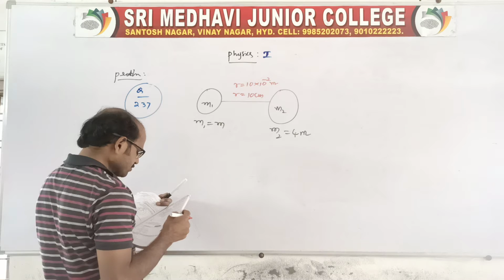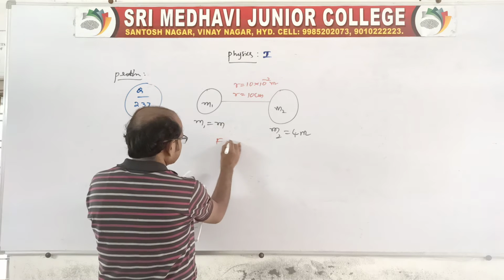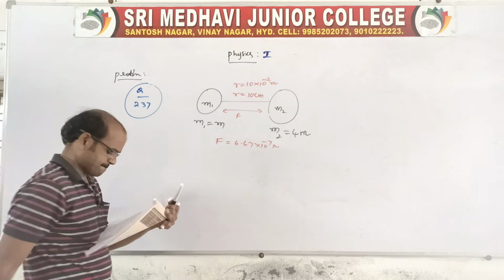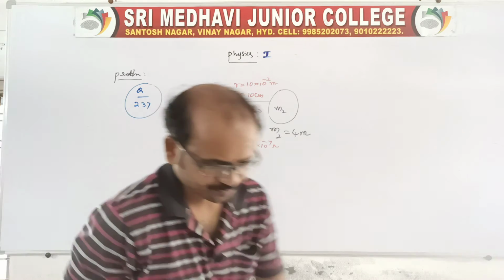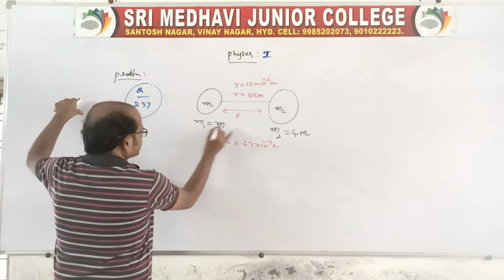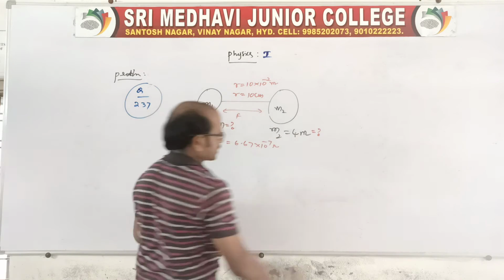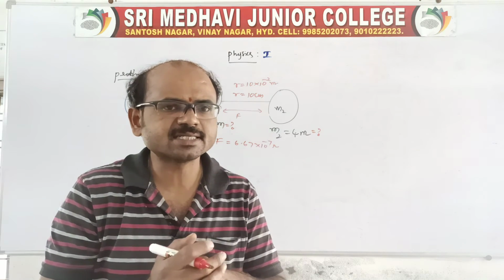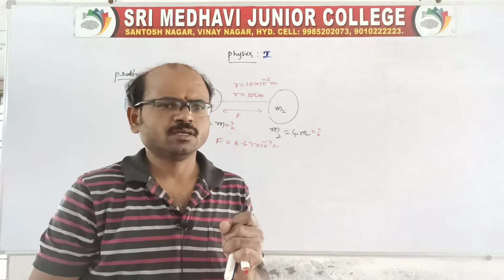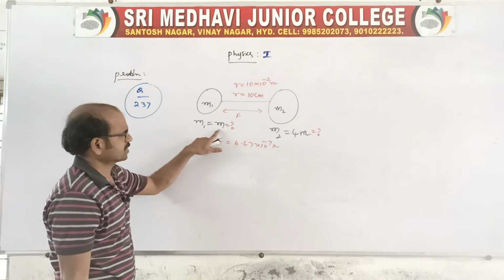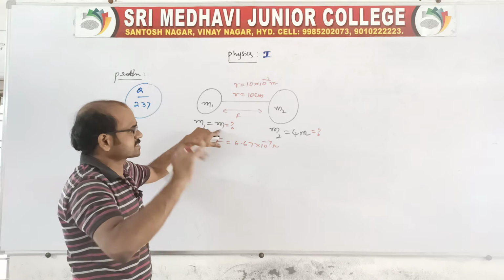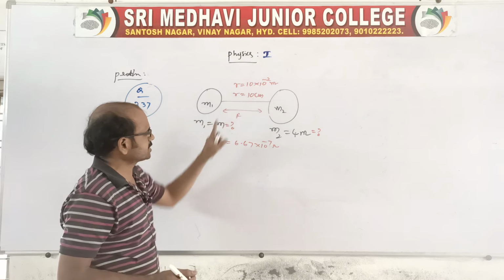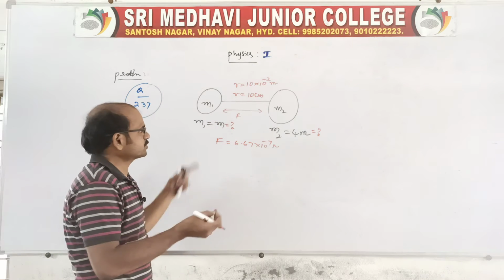So the force of gravitation between them is given as 6.67 into 10 power minus 7 newton. Find the masses of the two balls. It is a question mark and this is also a question mark. Simple. Two balls are separated by a 10 centimeter distance and one ball's mass is 4 times the other ball. The first ball mass you take as M1 equal to M, and the question says M2 is 4 times the first ball. There is a distance between the two balls of 10 centimeter and a force is given like this. So we need to find the masses.